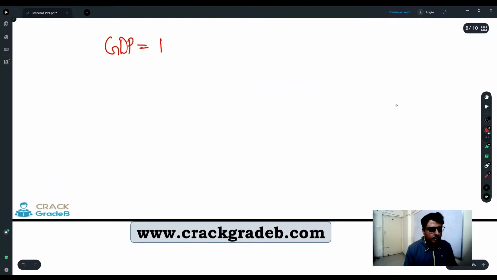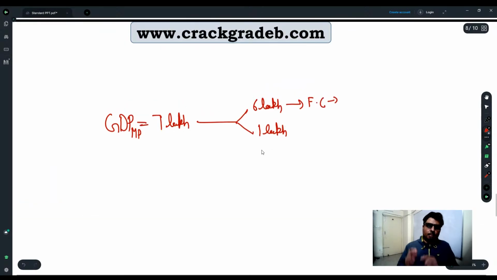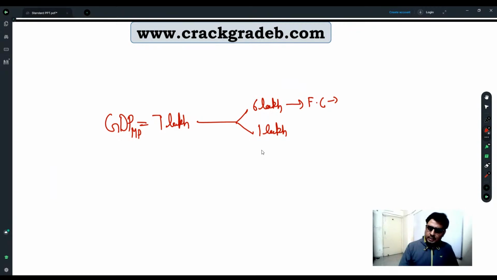GDP at market price was 7 lakh. Okay, that is of 7 lakh. And out of this 7 lakh, 6 lakhs plus 1 lakh. This is going to be in the form of what? Factor cost. And what is the factor cost? Money goes in the form of land, labor, capital, purchasing the raw material, paying the salary of their workers, right? All these things you are going to spend. All this 6 lakhs is going to be there.